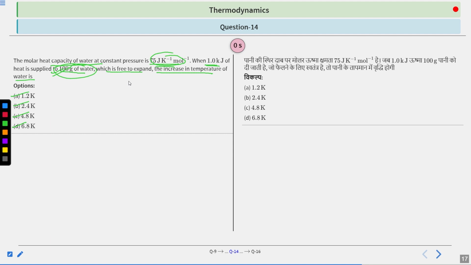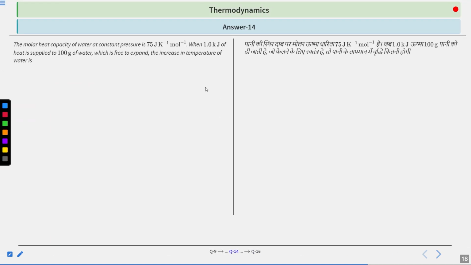Okay, now let us see how we can solve it. As already mentioned, your molar heat capacity, that is your heat capacity per mole, is given, and your heat is given in kilojoule. Just don't make a mistake with this unit. Be aware of this unit always. Your amount of water is given, so you will convert this into number of moles, and you have to find the increase in temperature. How will you do it? The correct answer is B for those who have solved.